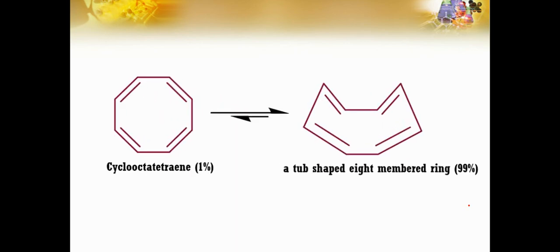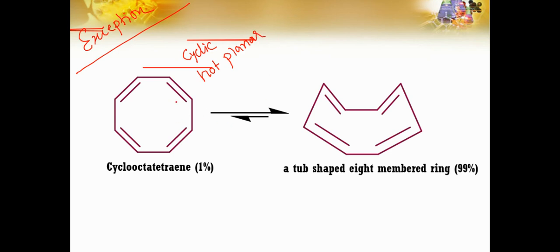Now, what about this? See, cyclic, yes, planar, no. This is a molecule which is an exception. You have to remember it. This is not a planar molecule.